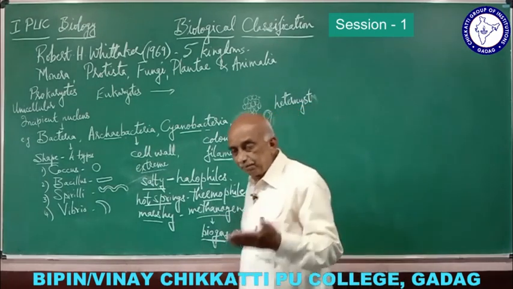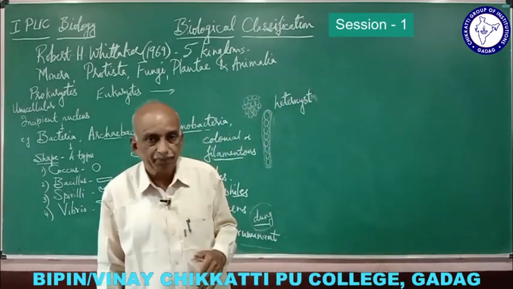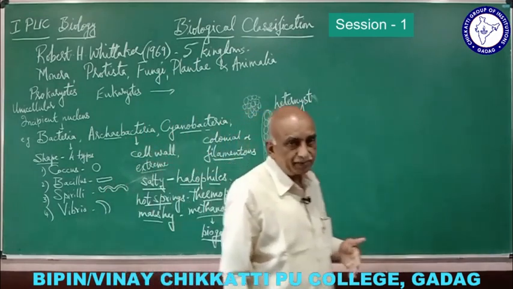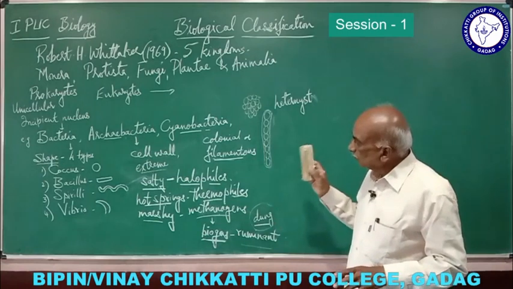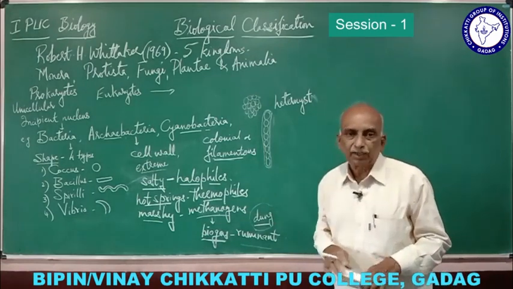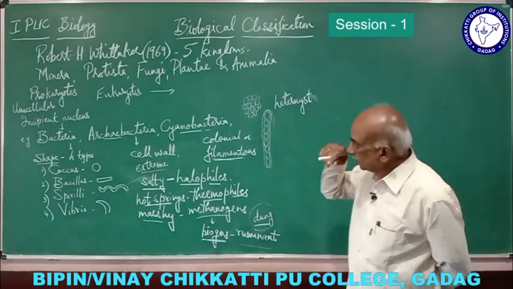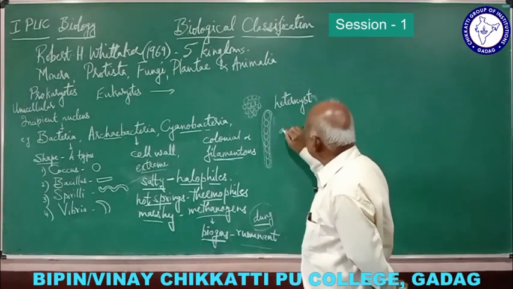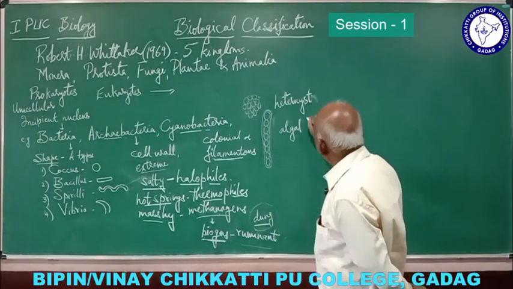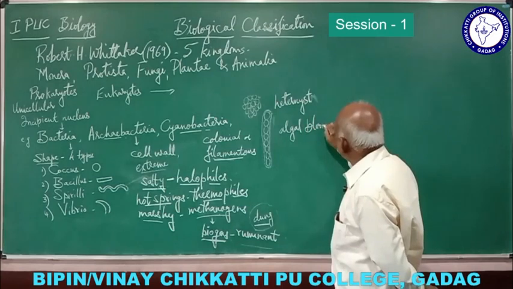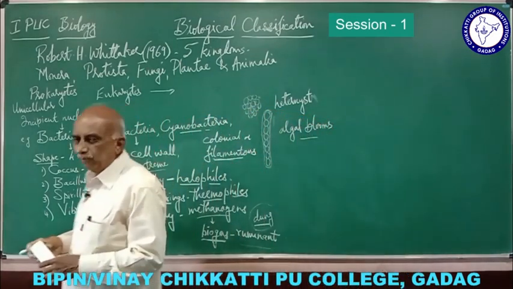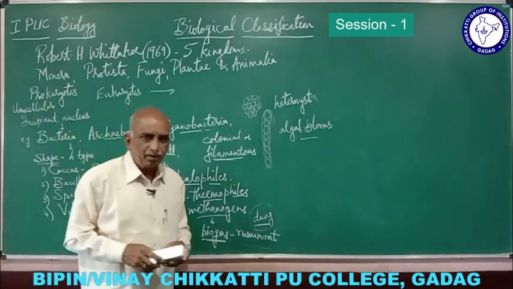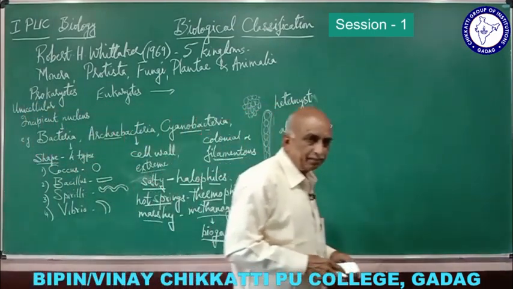When they are present in a large population, when they rapidly increase and occupy most of the regions in the water, then they form what are called algal blooms. So algal bloom means the water is completely covered by this algae.